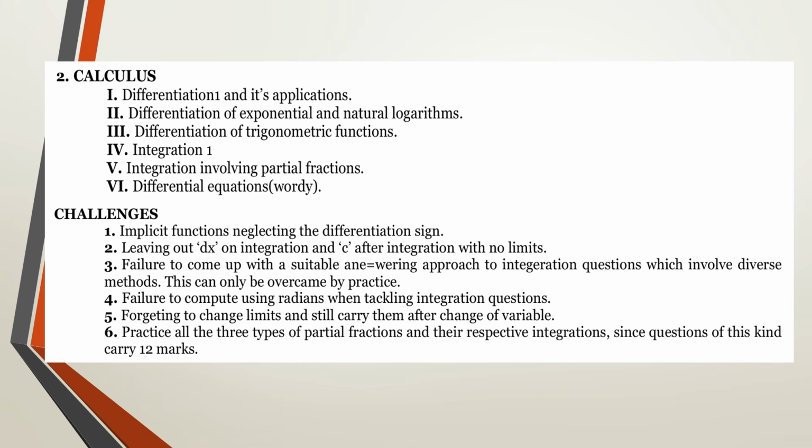Implicit functions are going to be in the following format: x squared plus 2xy, and then plus 3y squared, and then we tell you that it's going to be equal to 4, or a constant, or 0. So in handling the derivative of these implicit functions, the first step, you first rewrite the question.